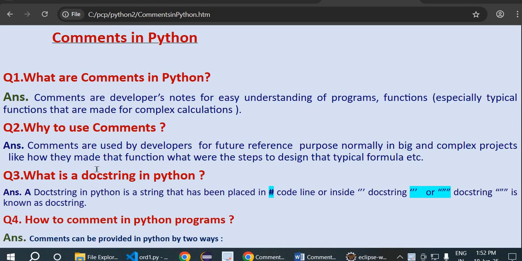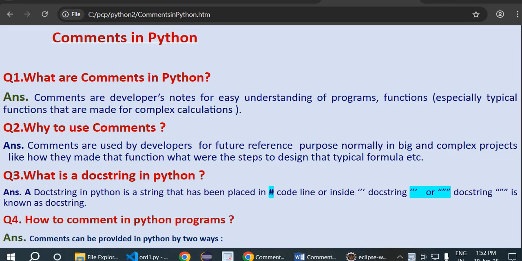Hello students, today we will learn comments in Python. So what are comments in Python? Actually, comments are developers' notes for easy understanding of programs, functions, especially typical functions that are made for complex calculations.